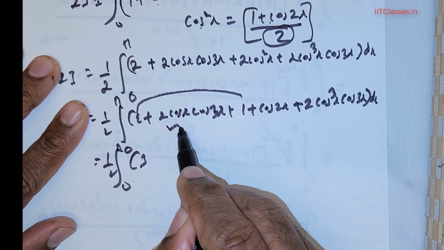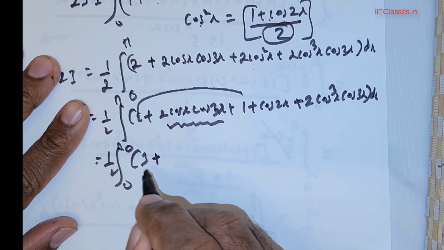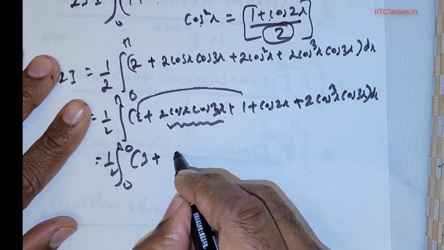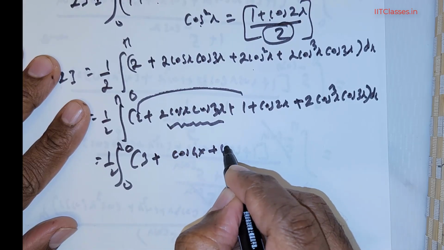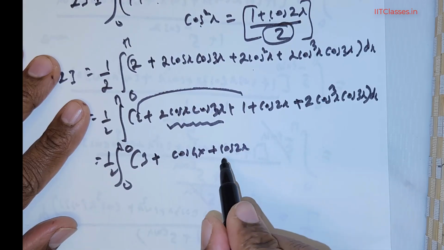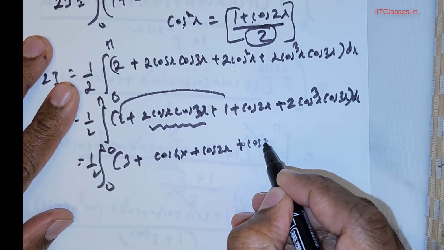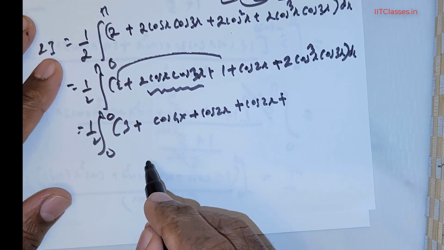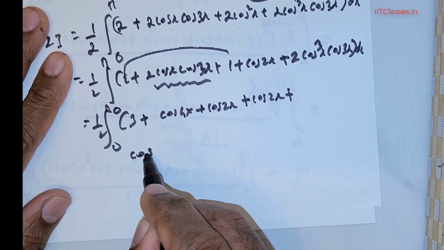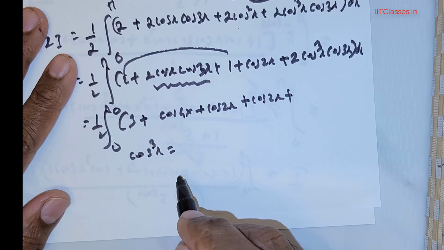Now you have 2 times cos x cos 3x. This is a product formula, so we can convert it to the sum formula, and that is going to be cos 4x + cos 2x, followed by cos 2x + 2 times cos³x. Now, there is a formula for cos³x.